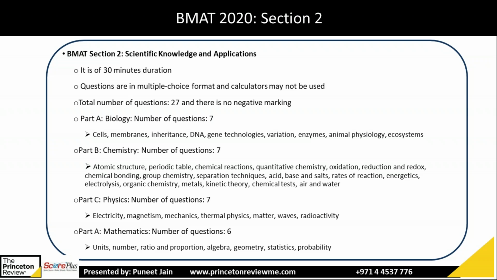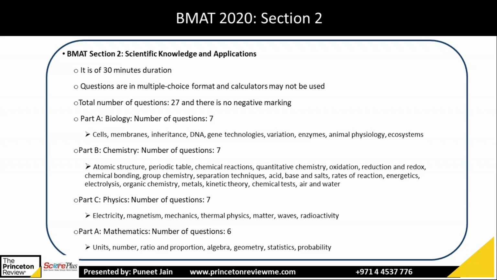Part A is biology, which will have 7 questions, and they will test you on topics like cells, membrane, inheritance, DNA, gene, enzymes. Again, multiple choice and only one correct option. Then you will have part B, which is chemistry. Again, the number of questions is 7 and they will test you on atomic structure, periodic table, chemical reaction, oxidation reduction, acid base, energetics, all of these topics which you have studied till grade 10.